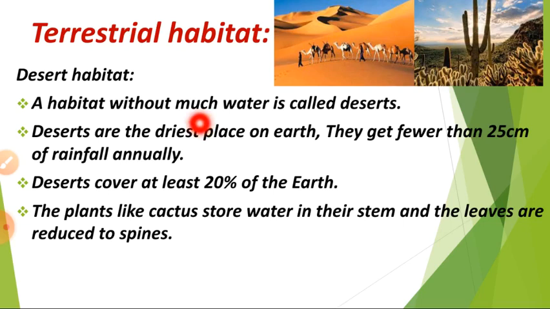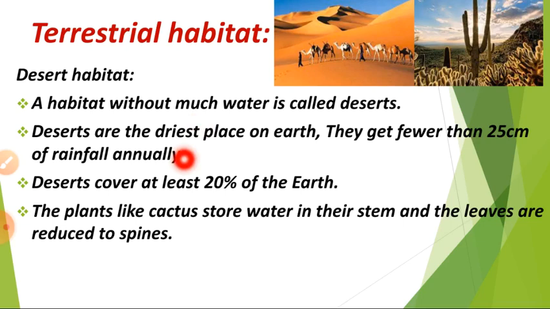We can't see much water; very little water is available in the desert habitat. So children, we have much water around our places, so we have to think about the desert area people. We should not waste water. Can you understand? Yes. So the habitat without much water is called a desert, and it is a very dry place.